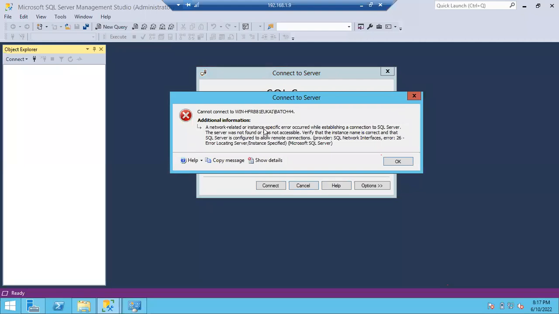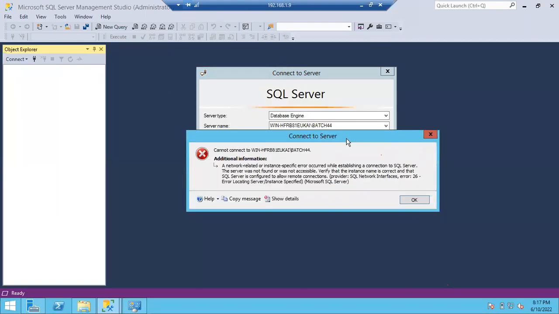A network related or instance specific error occurred while establishing a connection to SQL Server. The server was not found or was not accessible. Verify that the instance name is correct and that SQL Server is configured to allow remote connections. This is the error you will get, guys. Error number 26. So if you got this kind of error, the reason might be, tell me. The server is either not accessible or not online, or the server name is incorrect, or the server does not exist.